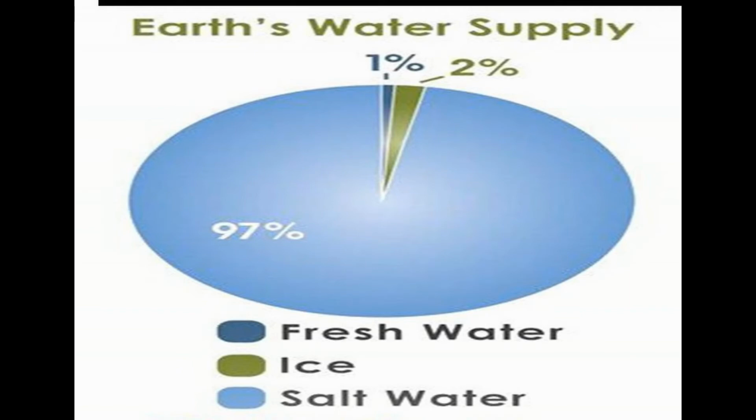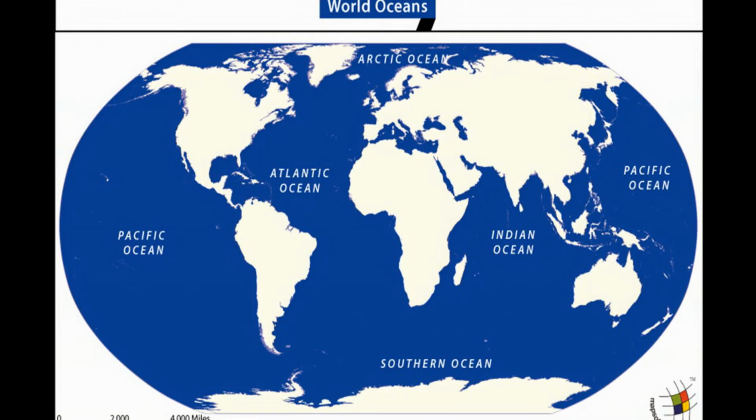More than 97% of Earth's water is found in oceans and is too salty for human use. A large proportion of the rest of the water is in the form of ice sheets and glaciers or underground water, and a very small percentage is available as fresh water for human use. Hence, despite being a blue planet, we face shortage of water.